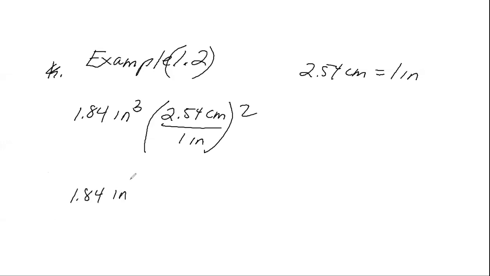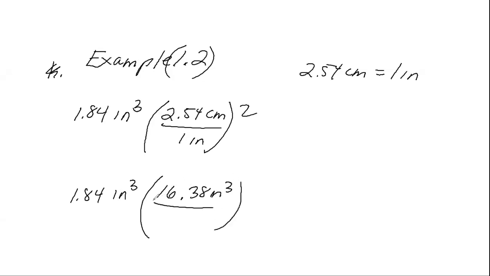1.84 inches cubed times 2.54 raised to the power of 3. That will give me 16.38 inches cubed.